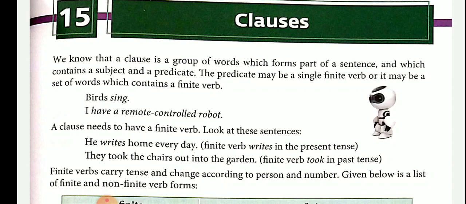Second example, mother was alarmed to see the front door open when she came home. Here the main clause is mother was alarmed to see the front door open. The subordinate clause is when she came home.